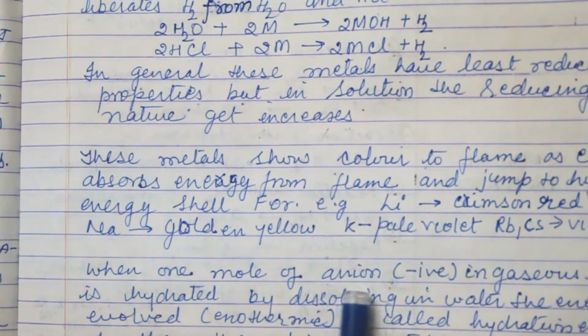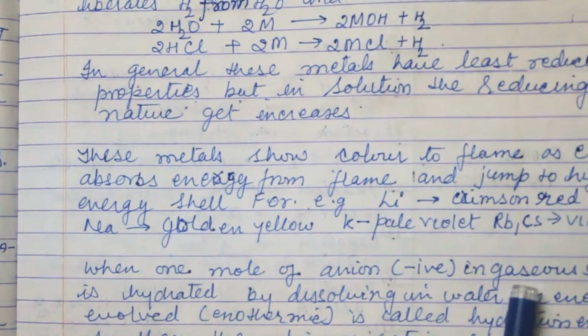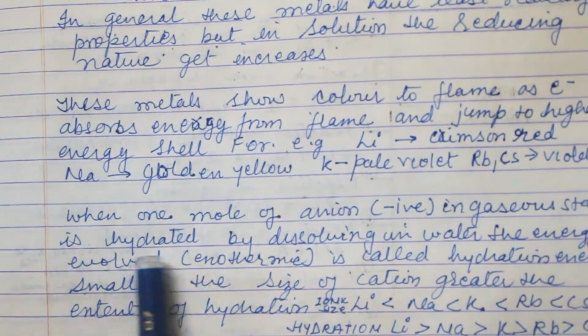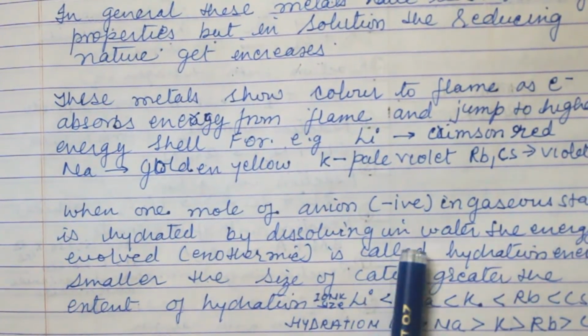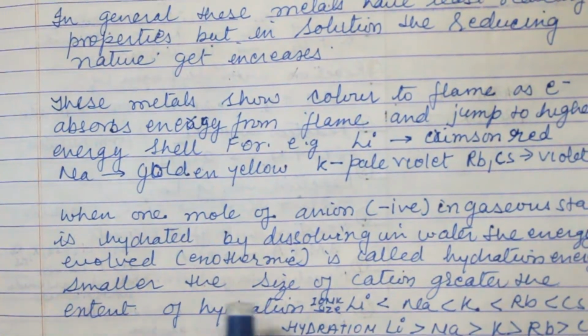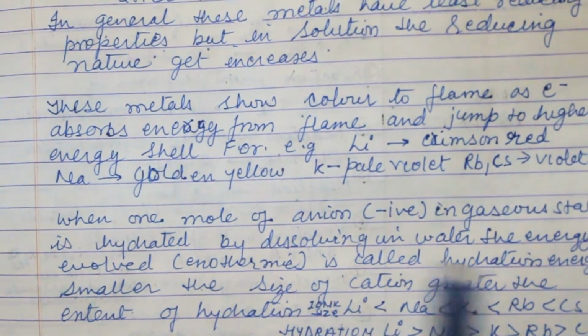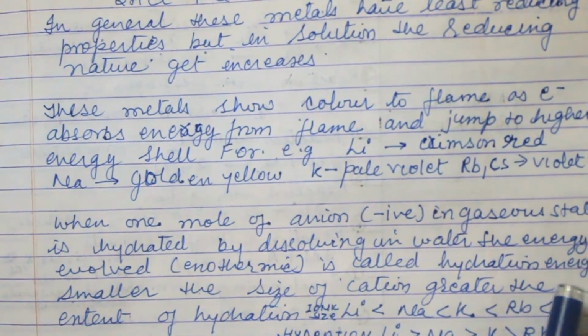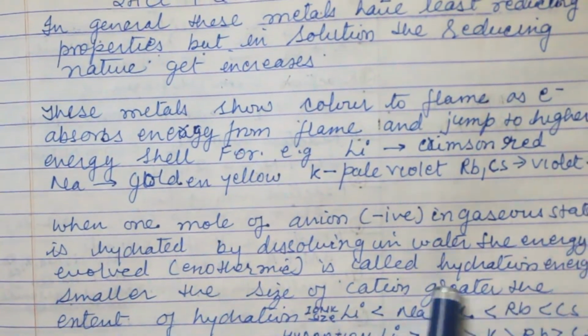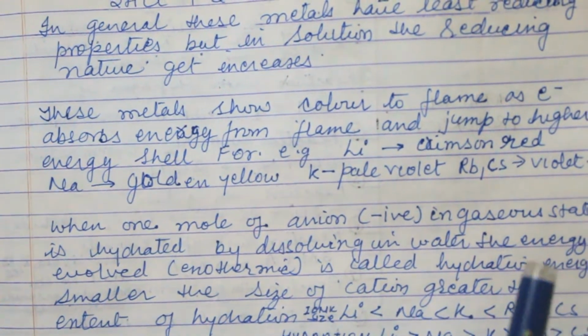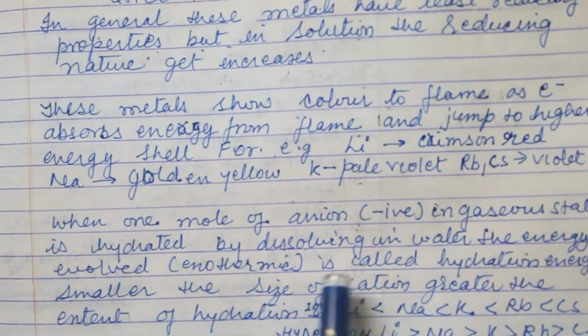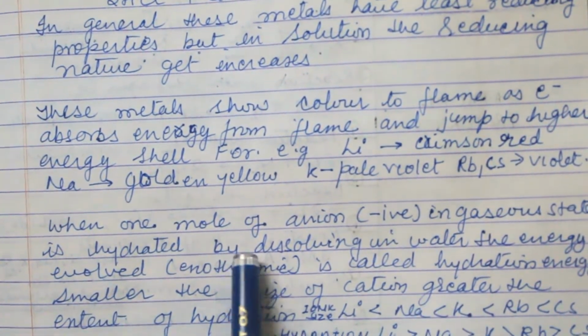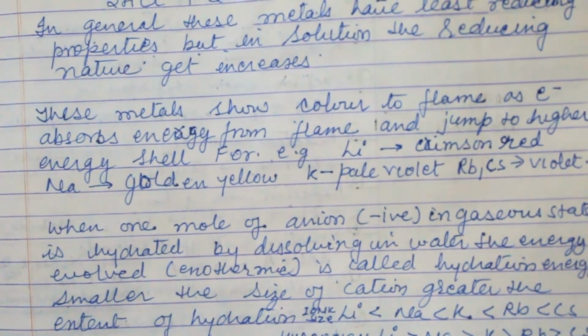When 1 mole of gaseous anion or cation is hydrated by dissolving in water, the energy evolved, which is exothermic, is known as hydration energy.